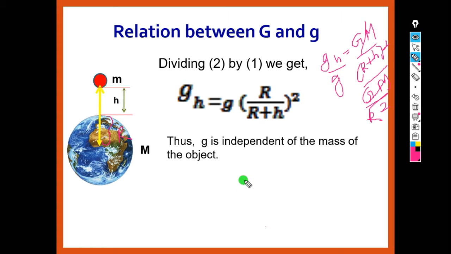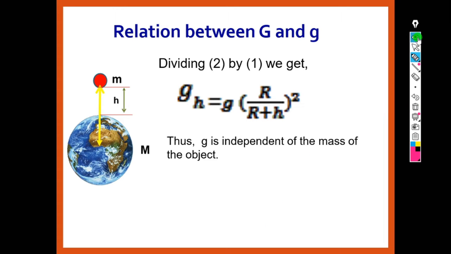Hence gh by g is equal to R square by (R plus h) whole square. This in turn we can take the square common and we will get this equation. So that means g, the acceleration due to gravity, is independent of the mass of the object.